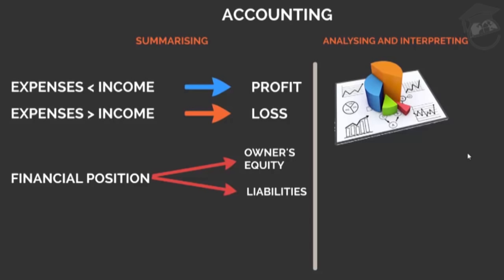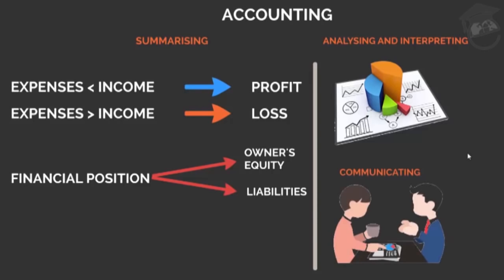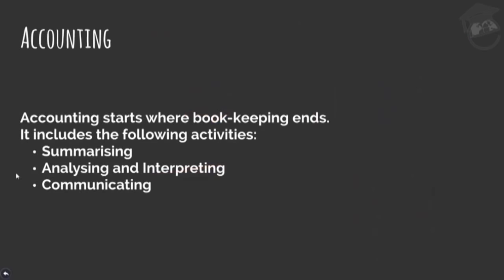After analyzing and interpreting, the same results are communicated to the external users of accounting information, and these users analyze the result as per their need. So in accounting, what are the three things that take place? That is summarizing, analyzing and interpreting, and communicating the results. However, if you see in actual practice, the accounting process includes the bookkeeping function also.